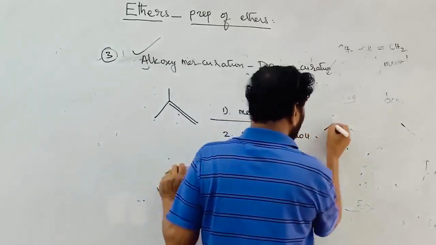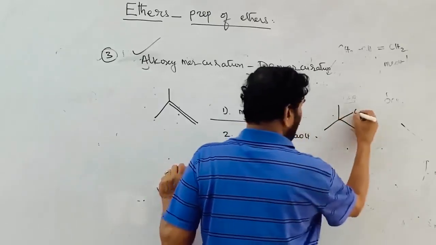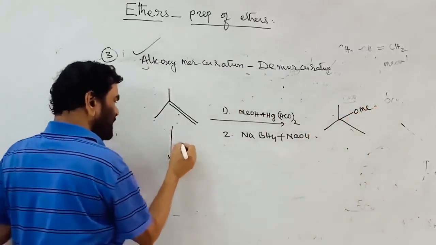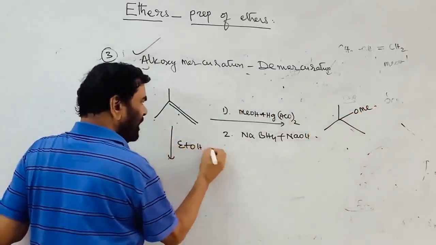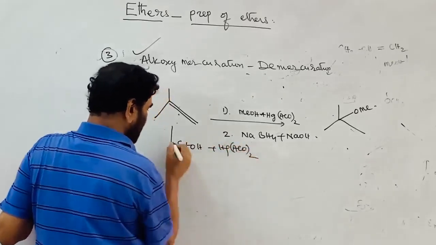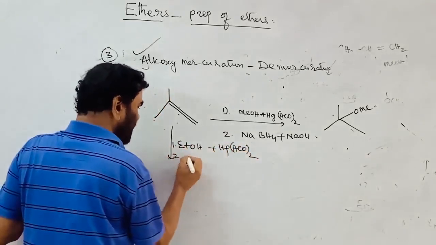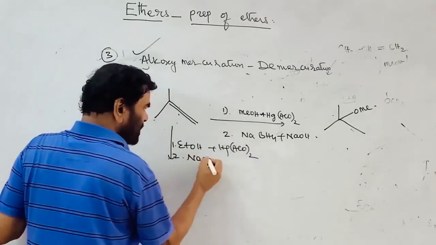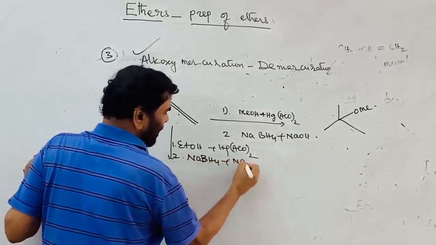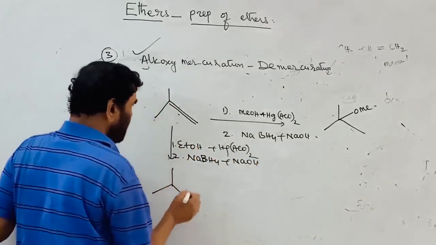In this overall process, OMe is added. If it is treated with ethyl alcohol in the presence of mercuric acetate, first alkoxymercuration, second demercuration with sodium borohydride plus sodium hydroxide, finally you get this product.